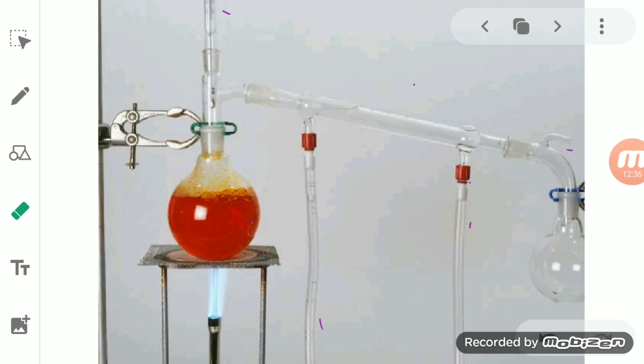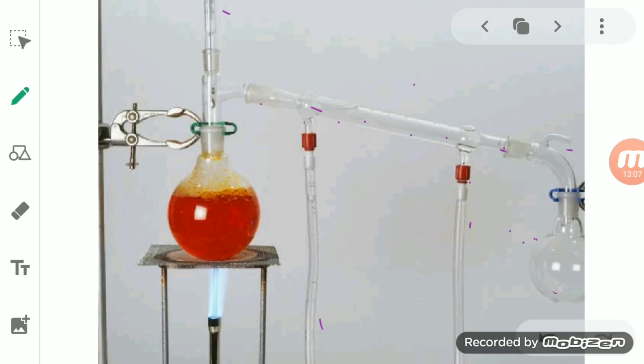As it evaporates in the form of steam, it will come into the condenser, and cold water is coming to it, which lowers the temperature of the steam of that particular liquid. The steam gets converted into liquid, and finally we obtain that liquid in this collecting flask.